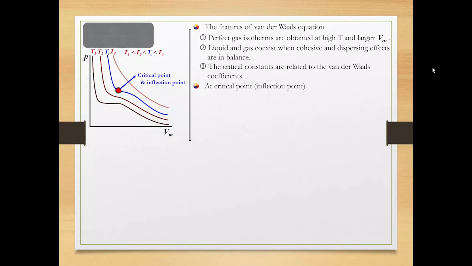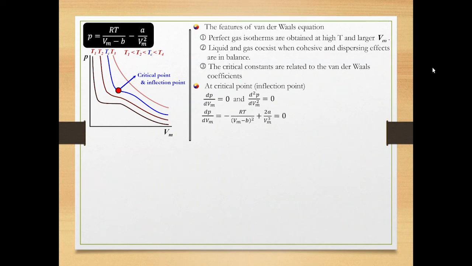This is the van der Waals equation written with respect to pressure. Because the critical point is an inflection point, both the first derivative and the second derivative of pressure with respect to molar volume are zero. The first derivative is negative RT over (Vm minus B) squared plus 2A over Vm cubed equals 0. And the second derivative is 2RT over (Vm minus B) cubed minus 6A over Vm to the fourth equals 0.